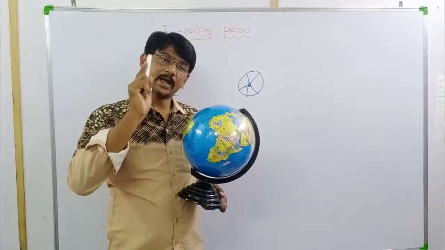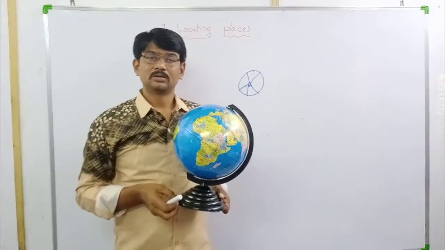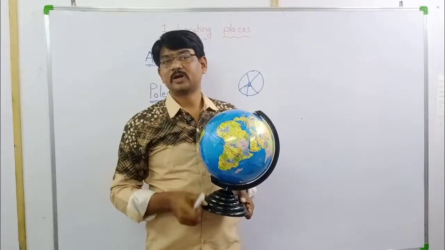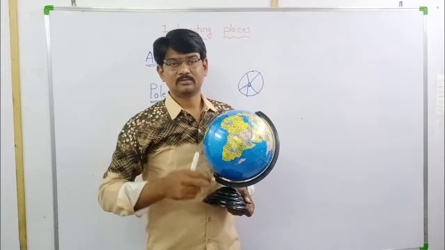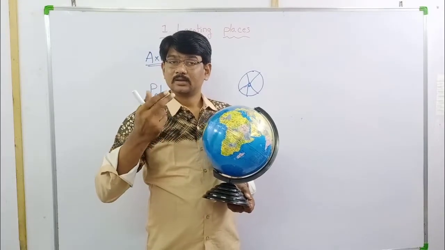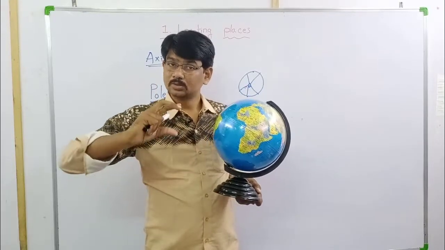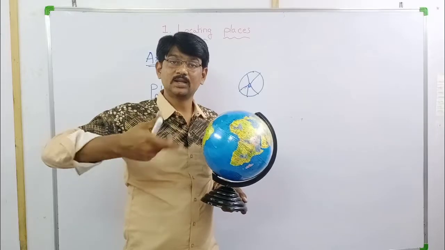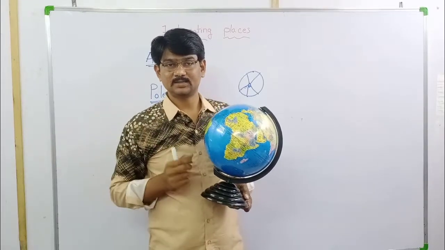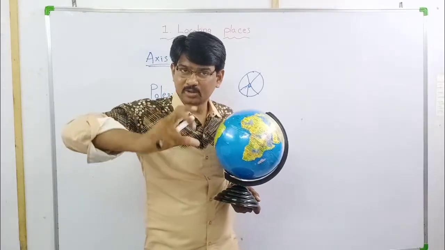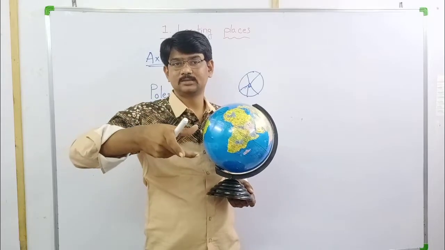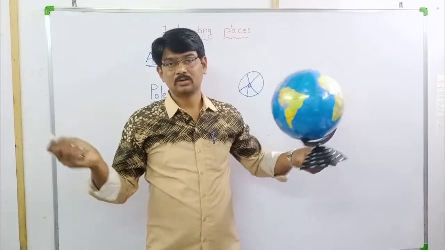So it is called an axis. What is its work? To rotate something. The axis takes the responsibility to rotate the wheel. If that axis rotates, along with the axis the wheels also rotate.